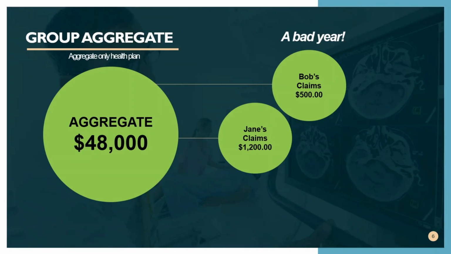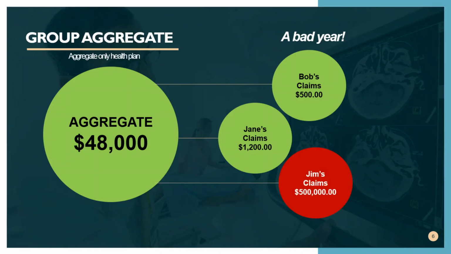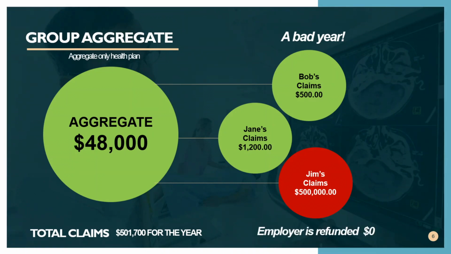So let's say, for example, you had a bad year. Same thing, $48,000 aggregate. Bob's claims were $500. Jane's were $1,200, and Jim's claims were $500,000. This is a bad year. Now, this is how the reinsurance company protects the employer from the excessive claims. So the claims for this year were $501,700, and the employer refund is $0 because the reinsurance actually paid the claims that were over the $48,000. So in this scenario, this is a bad year. The employer would get back no money, but their maximum exposure would be the $48,000.